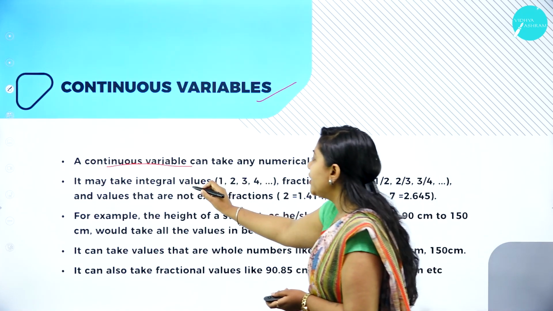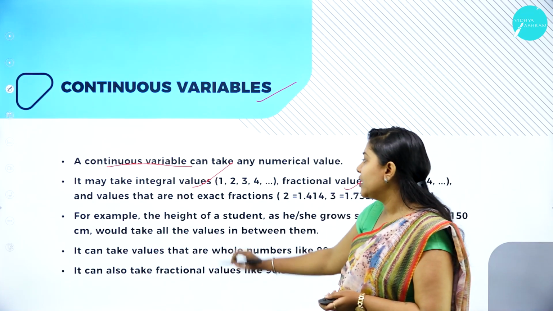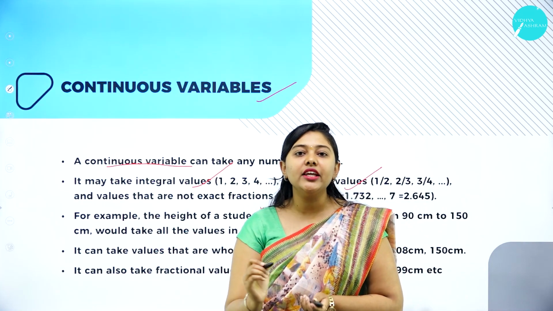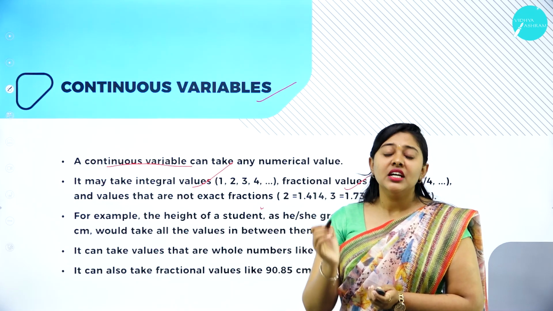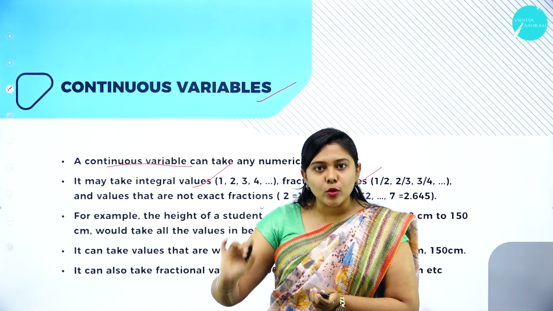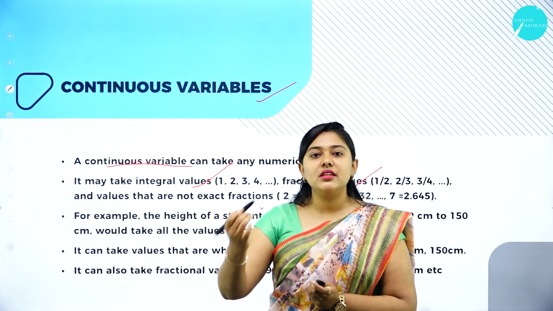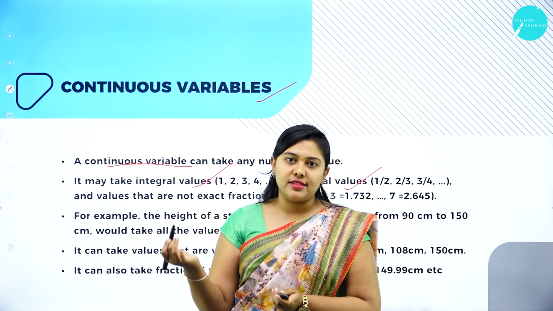So the variable can be of any numerical value, that is, an integer, a decimal, a fraction, etc.